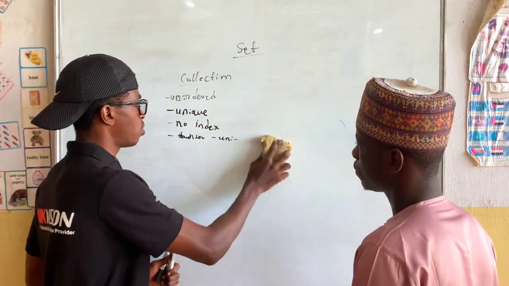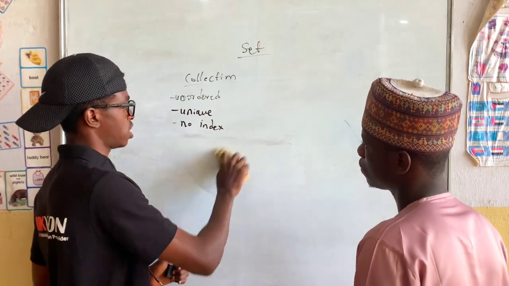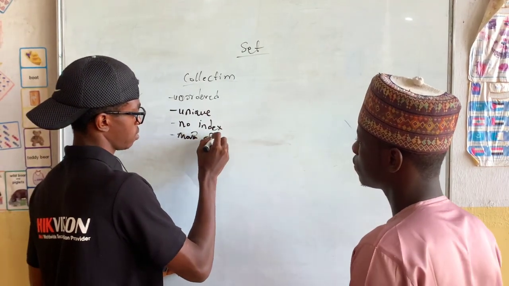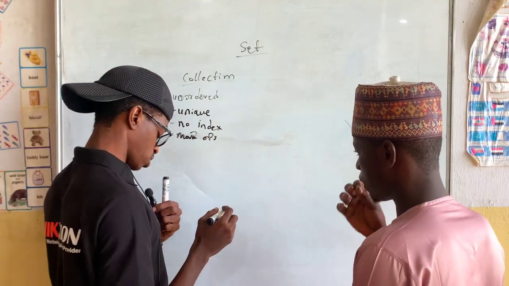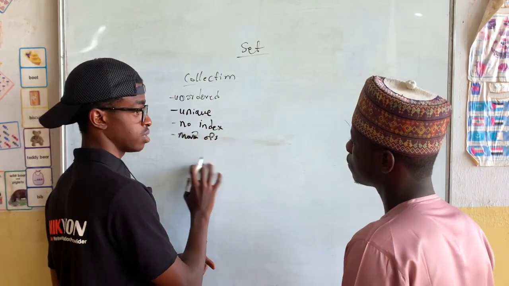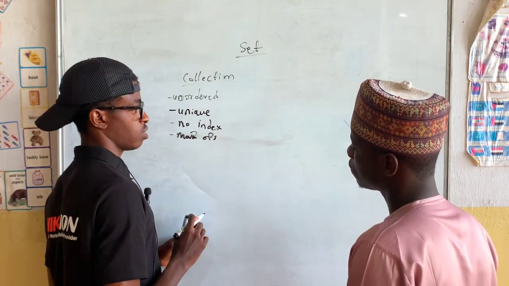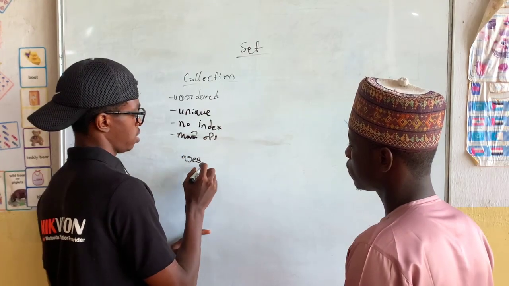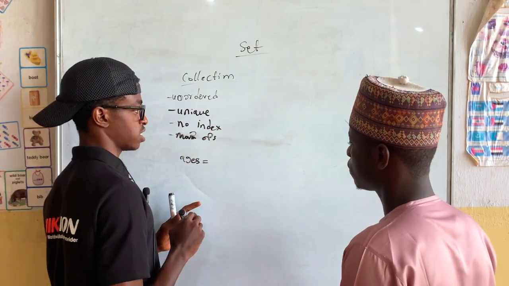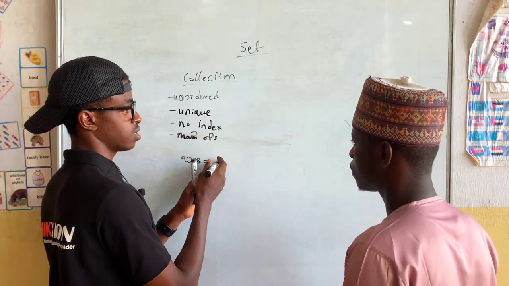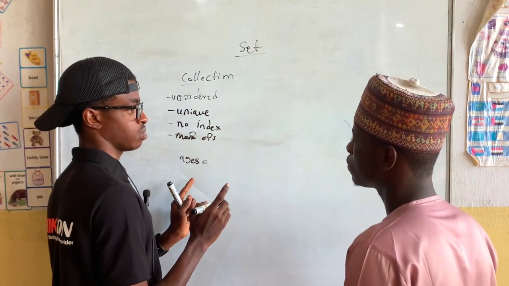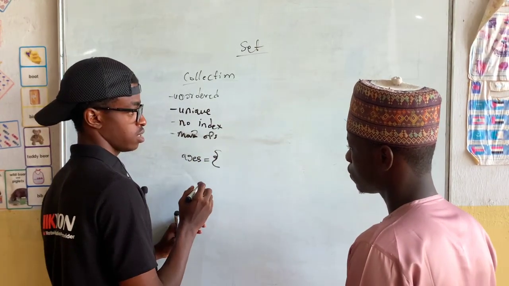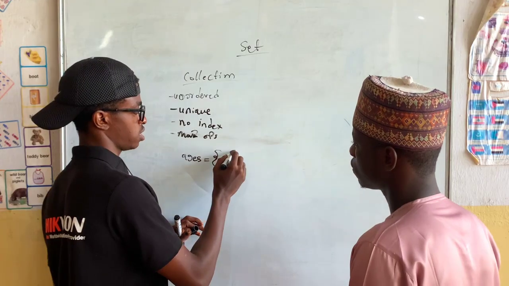So now let's see how we are going to create a set. To create a set, since I said it's a collection, we have to give it a name. Let's say I'm going to create a set of ages of people. Then we say ages. In this case, we know for a fact that if we have a 15-year-old person inside this collection, we will never have another 15-year-old person. So to create a set, we have to use curly brackets. This is how we create a set.